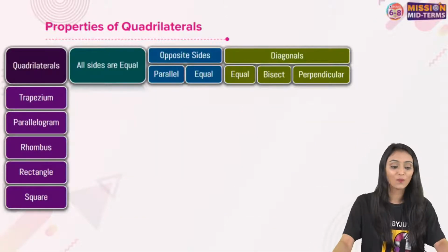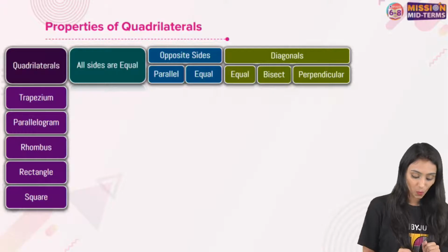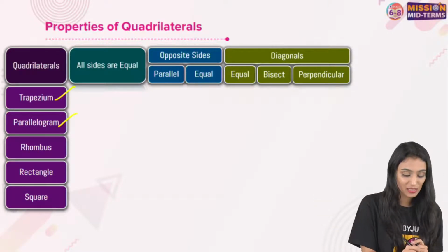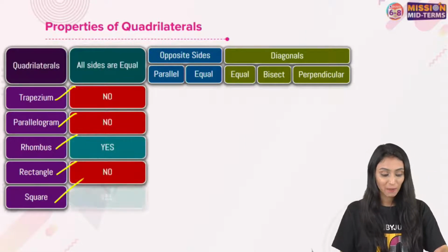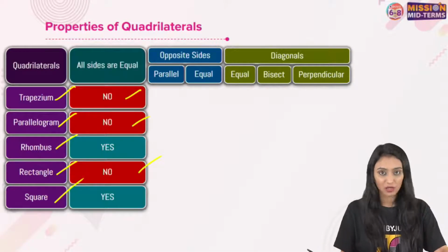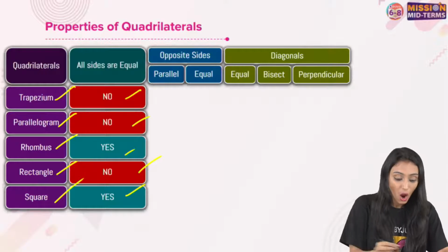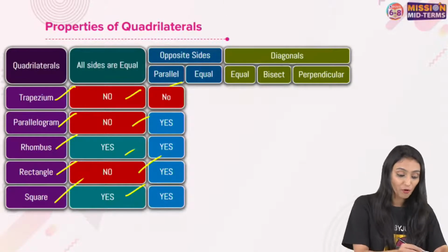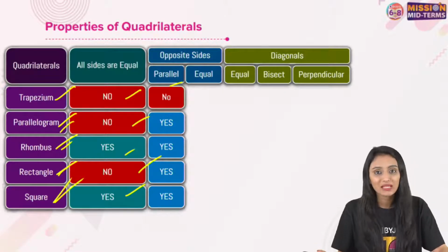Great, move ahead now. So now we'll be talking about the properties of a quadrilateral. I think you all must be aware about the different types of quadrilaterals, different names like trapezium, parallelogram, rhombus, rectangle, square. If you talk about trapezium, parallelogram, rectangle, all of their sides in that case are not equal, right? But in rhombus and square, all the sides are equal. Opposite sides are parallel. Yes, for all of them, they all are parallelograms if you say. But in trapezium, it's not like that.